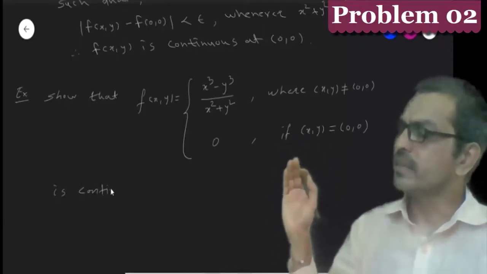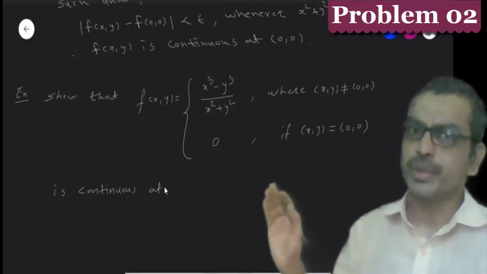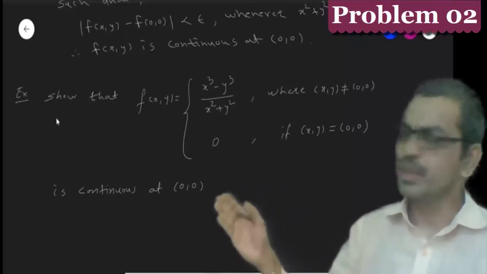To show that this function is continuous at the point (0, 0).